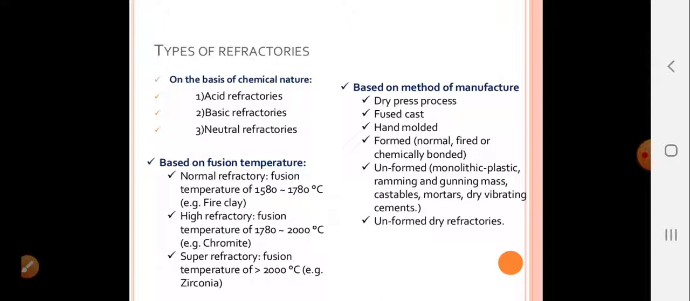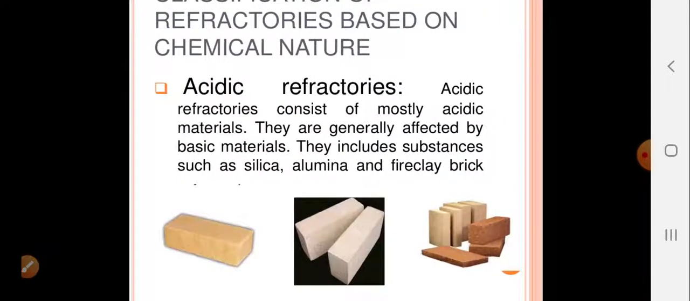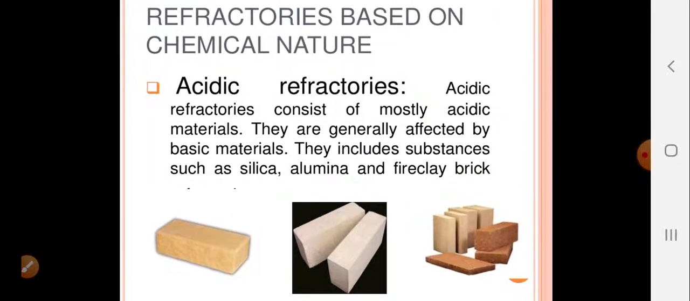So, on the basis of chemical nature, we have acid refractories, basic refractories, and neutral refractories. One by one, we will see in detail different types of refractories. So these are the refractories based on chemical nature. Acidic refractories consist of mostly acidic materials. They are generally affected by basic materials. They include substances such as silica, alumina, and fire clay brick.